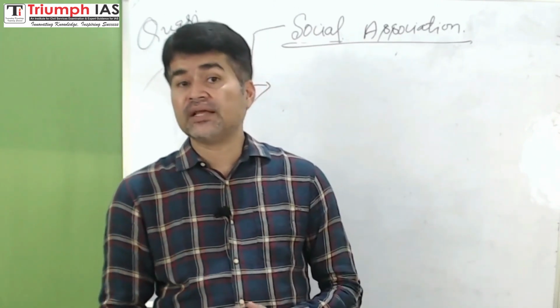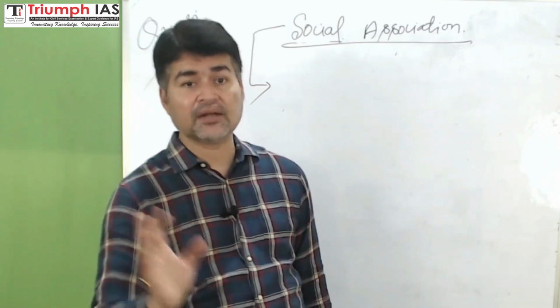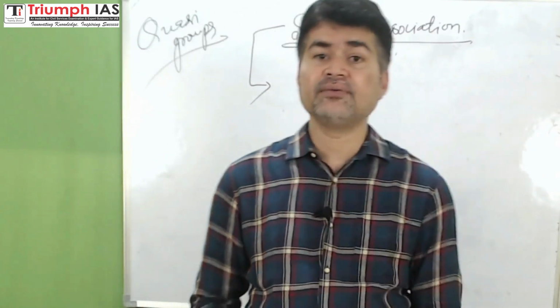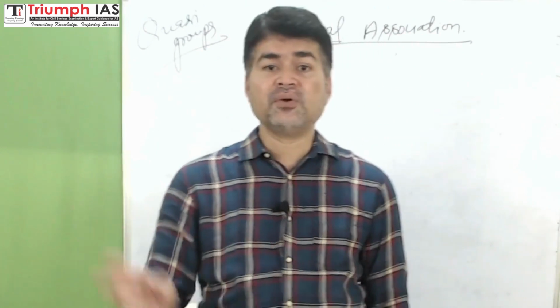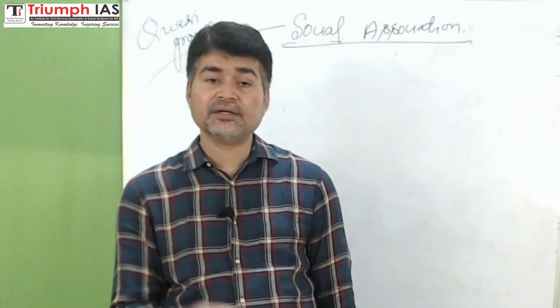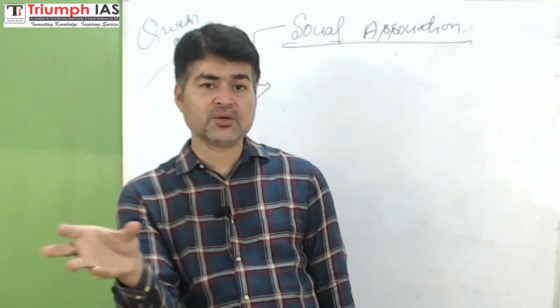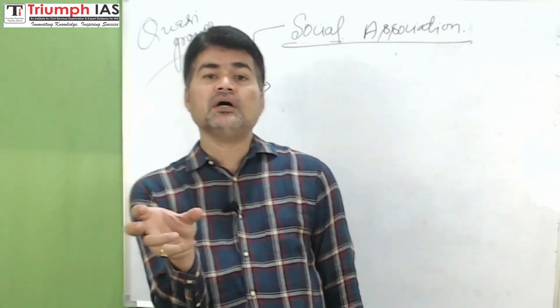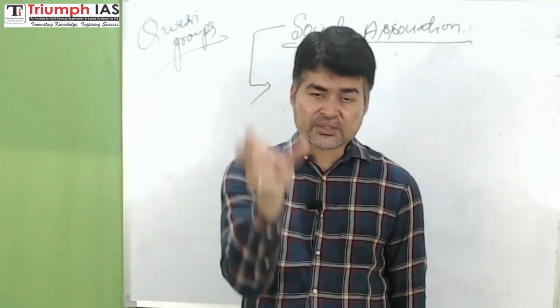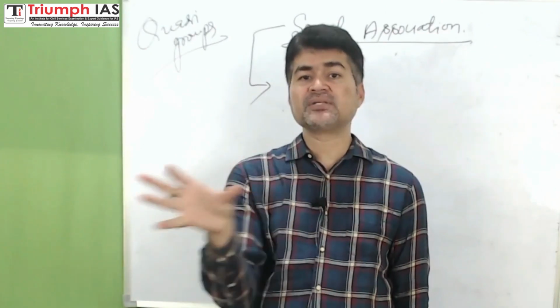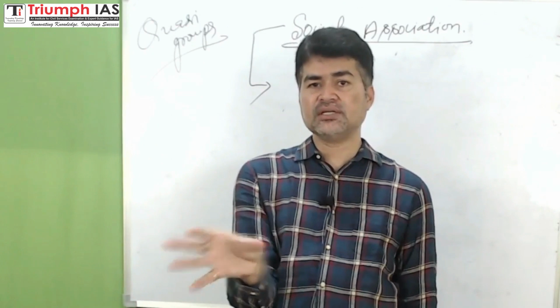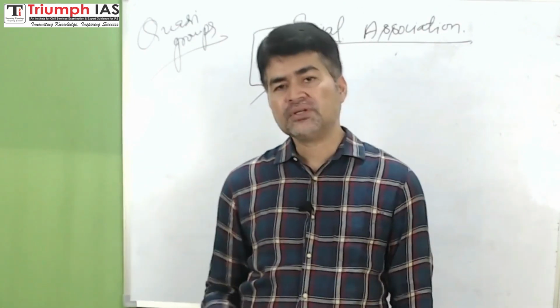And formal groups, like the secondary groups, are formal groups actually. For example, political party, trade union. These are formal groups, these are secondary groups. In these groups, there is a particular set of values, a particular set of norms, rules and regulations. So these are the features of a formal group.